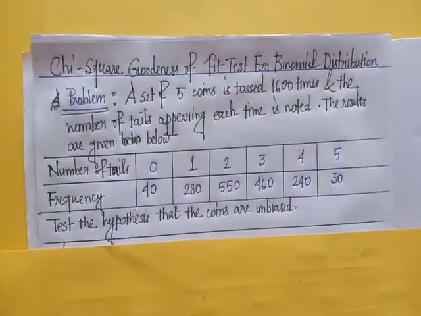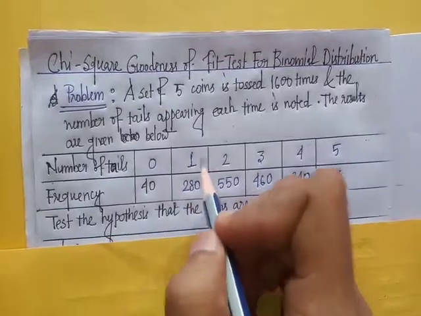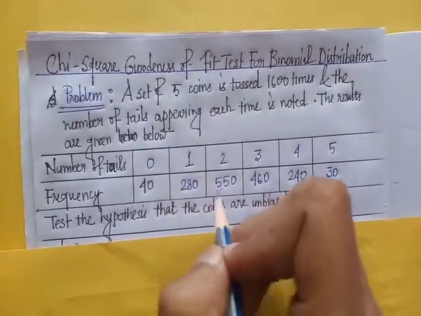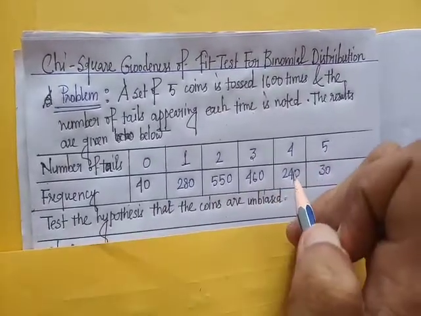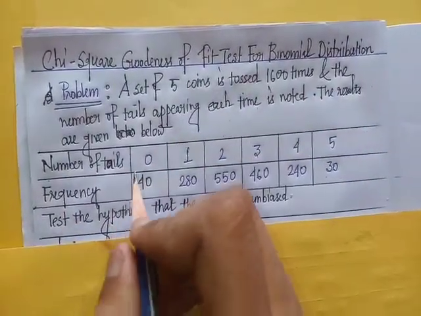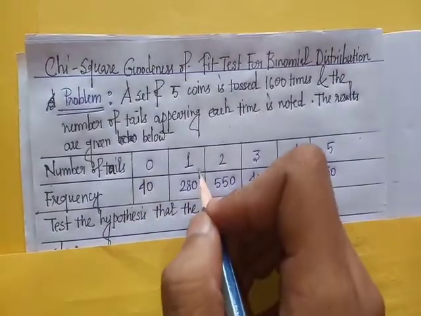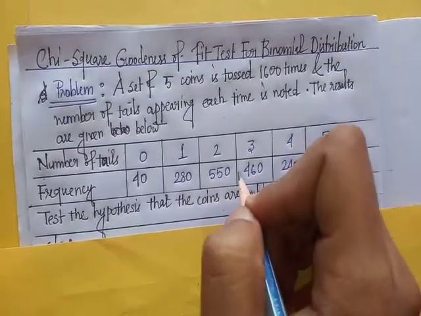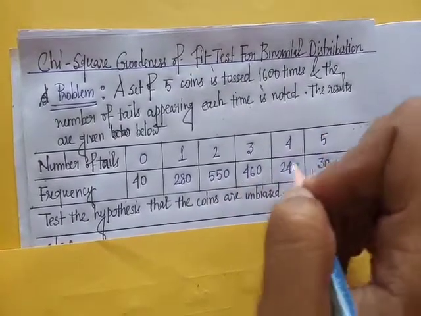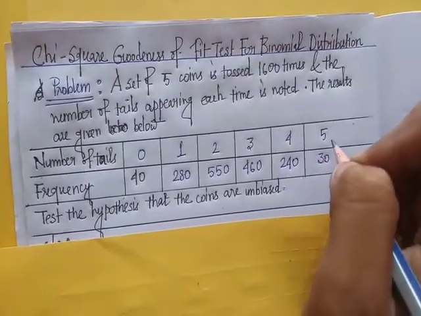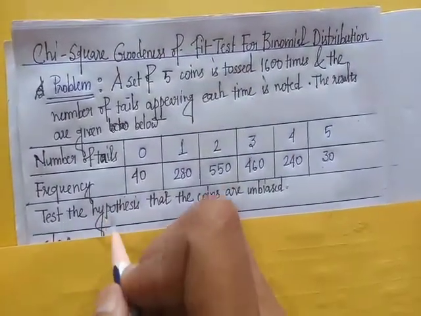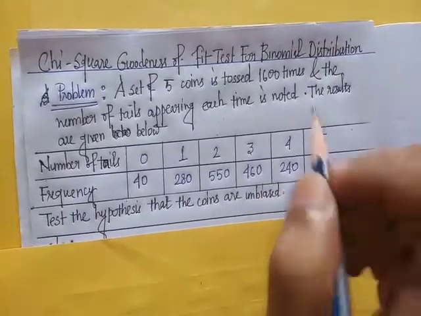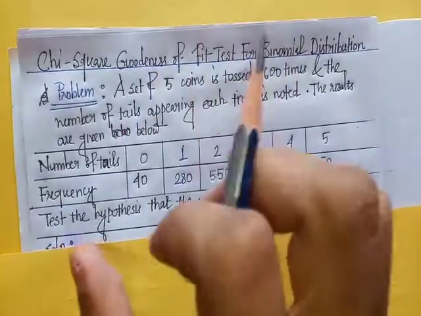Number of tails 0, 1, 2, 3, 4, 5. Frequency 40, 280, 550, 460, 240, 30. That is, 0 tails occurring 40 times, 1 tail occurring 280 times, 2 tails occurring 550 times, 3 tails 460 times, 4 tails 240 times, 5 tails 30 times. Test the hypothesis that the coins are unbiased, meaning fair. So this is a problem.